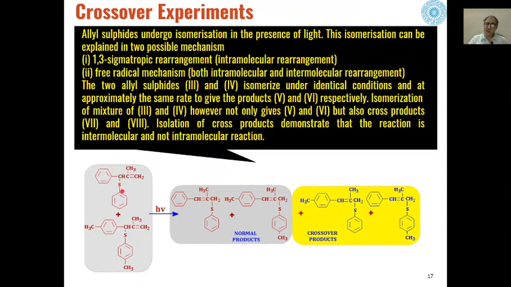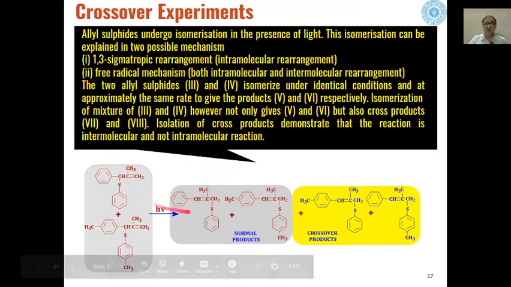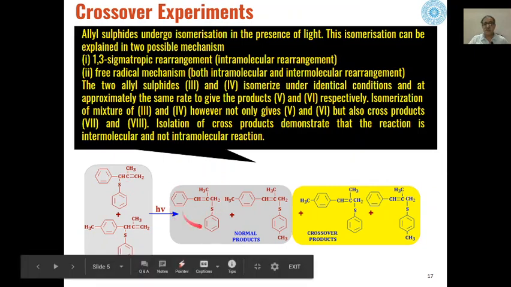So if a normal product is to form, one product will be when this group moves to this position, this goes to this place, and we will get this type of product. Similarly, the normal product in this case is that this group will move from here to here, this bond will move to this position, and we will get this type of allyl sulfide by isomerization. And these two are the normal products.